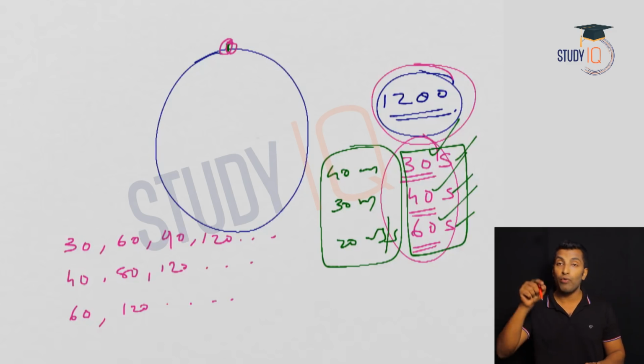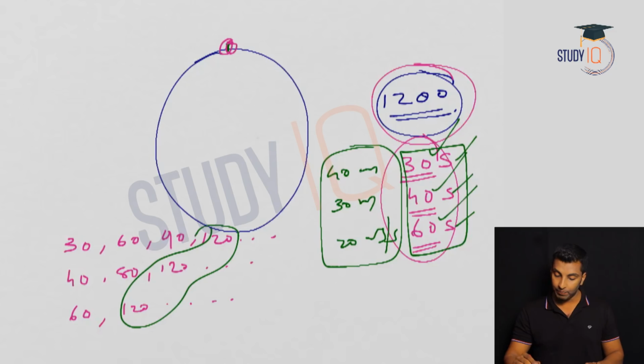And to know when all the 3 are together at the starting point, take the LCM of these 3. So this is a common point. At the 120th second, all the 3 will be at the starting point.